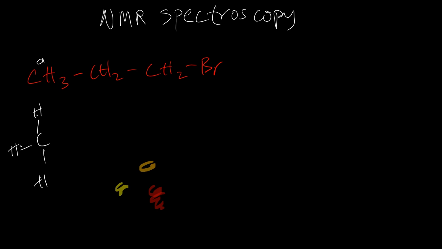Okay, and here we have CH2. We have two hydrogens attached to this carbon, and they will also appear as one signal. Okay, signal B. And the last one here, we have two hydrogens as well attached to one carbon, and the two hydrogens are in the same chemical environment. They will also appear as one signal. So we have signal C. So in this molecule, we're going to have three signals produced in the NMR spectroscopy. That's three proton signals.